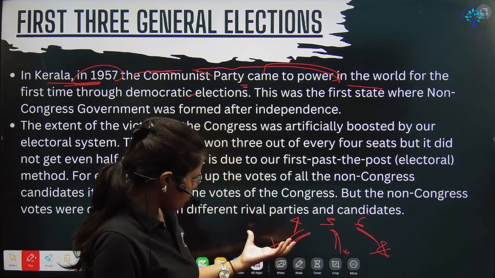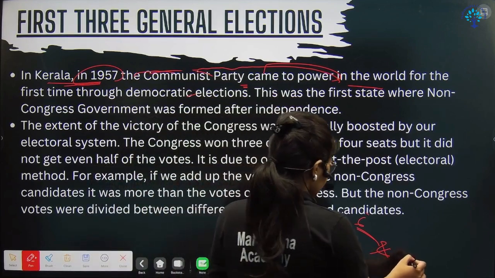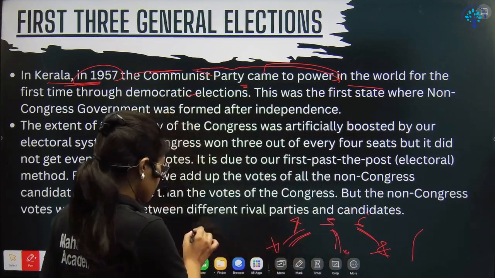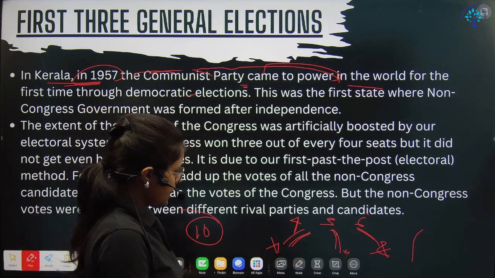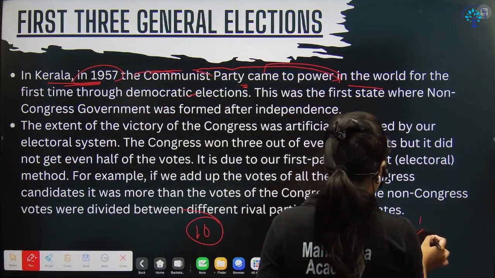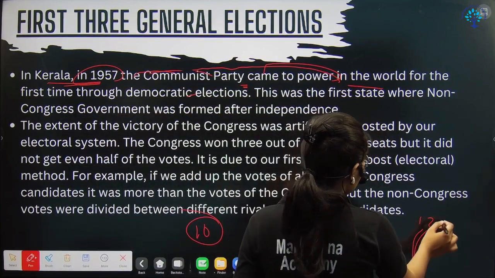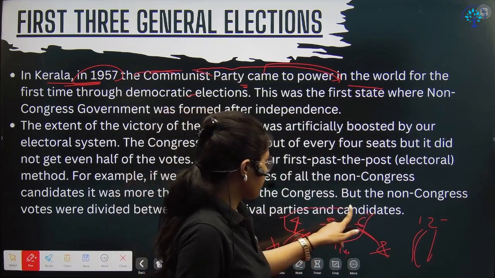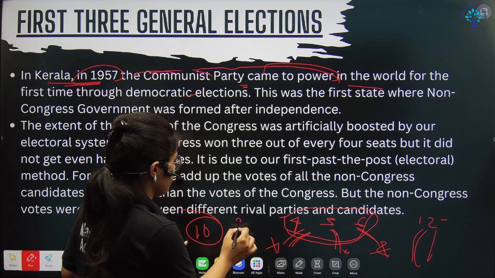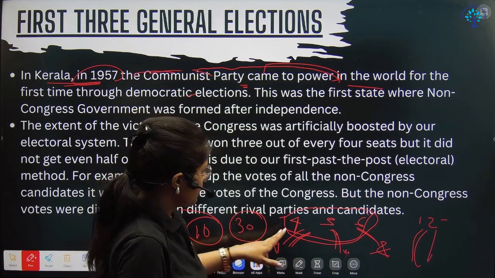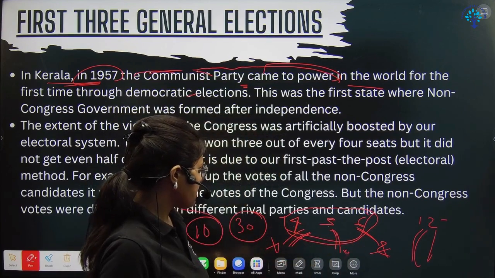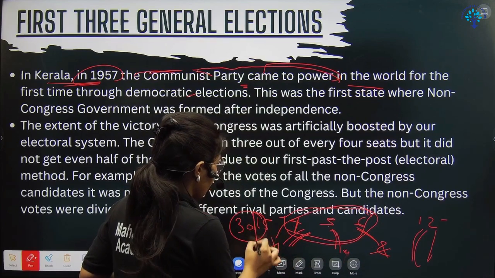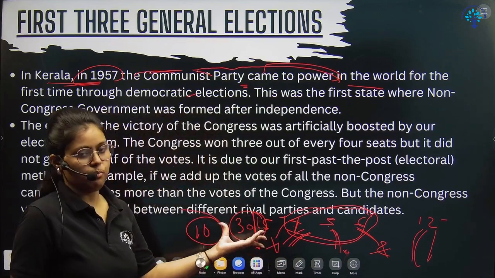The seats there are 10. The other smaller parties got 1, or 2. If you calculate, it's 30. 5, 4, 6, so it is basically 15, right? So you have got the majority. That is the first past the post system.